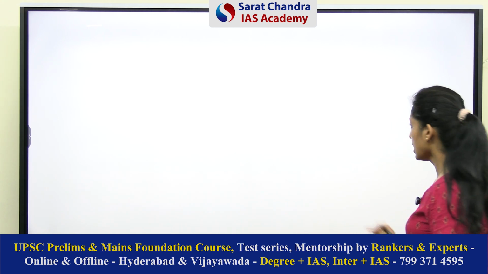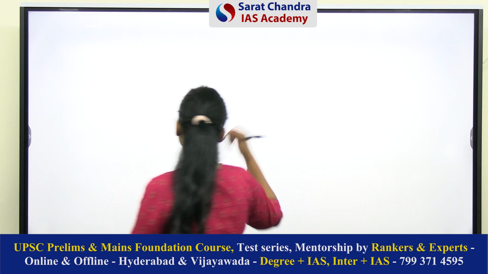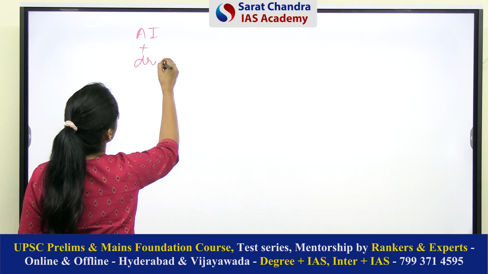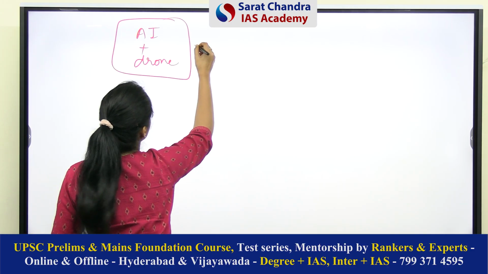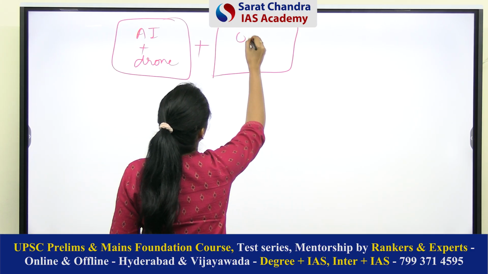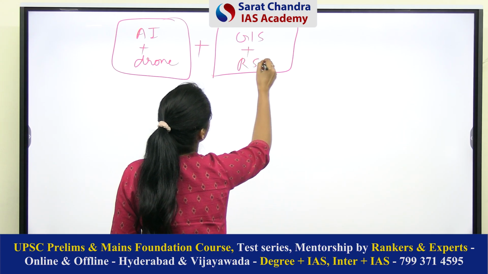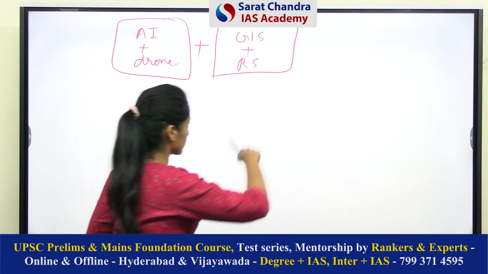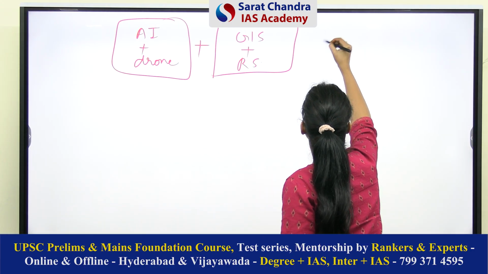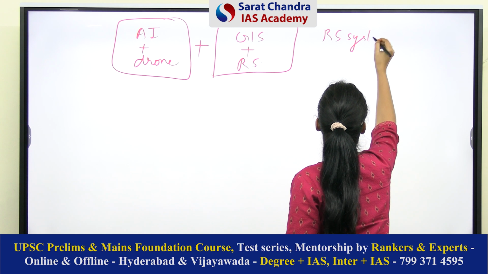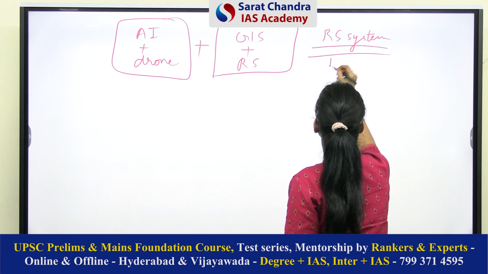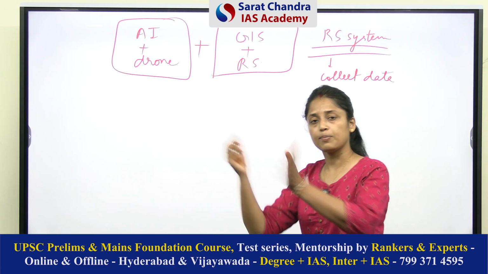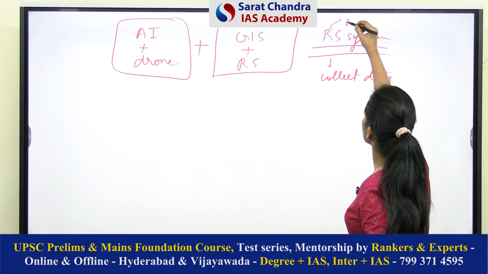Now, let's discuss the technologies which are asked in the question. So here the question is asking to integrate AI plus drone technology with geographical information system and remote sensing technology. Okay, so first of all, let's discuss these technologies. See, in the remote sensing system, its main objective is to collect data. But this data is collected being away from the earth. That's why the name remote.